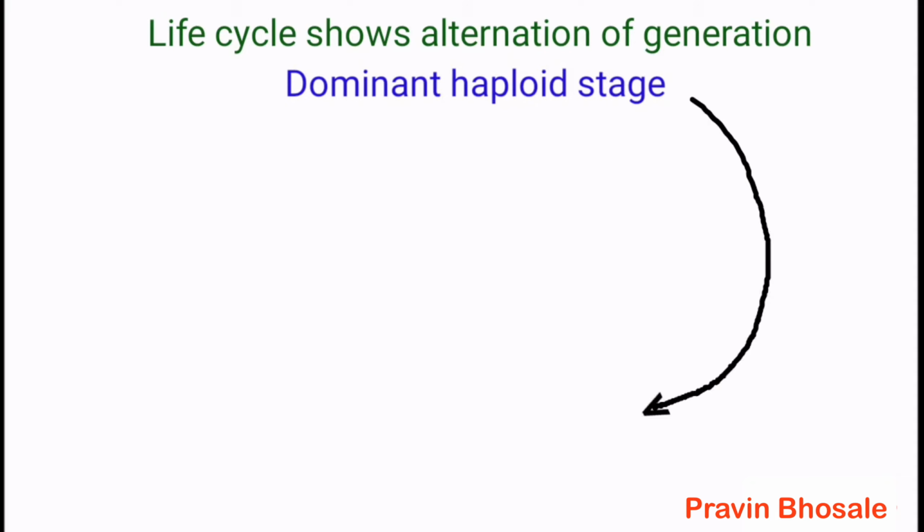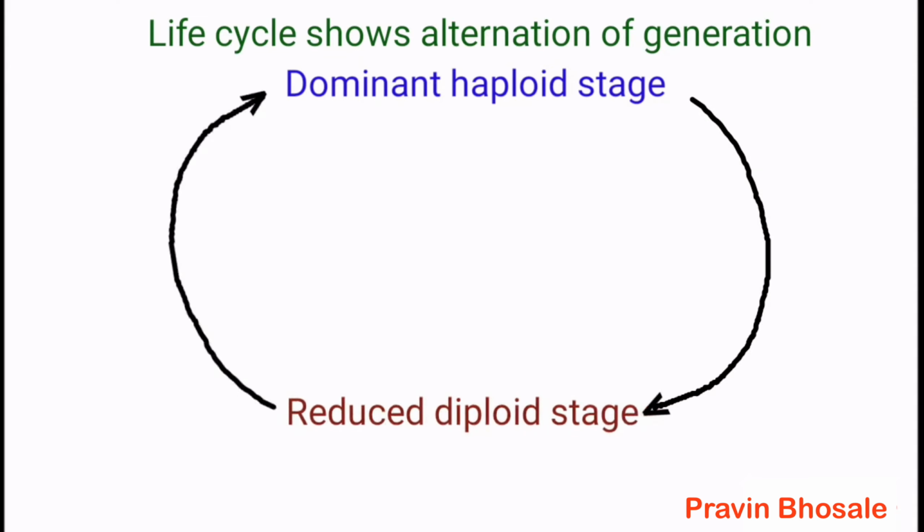The life cycle shows the phenomenon of alternation of generation, that is, the dominant haploid stage gives rise to the reduced diploid stage and the reduced diploid stage gives rise to the dominant haploid stage. This is alternation of generation.